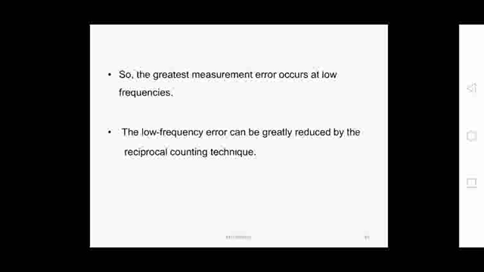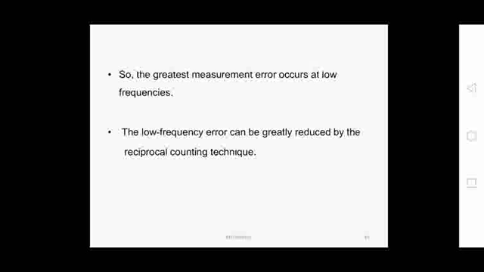So the greatest measurement error occurs at the low frequency, that is plus or minus one count, which is 1%. The low frequency error can be greatly reduced by the technique that we call the reciprocal technique.